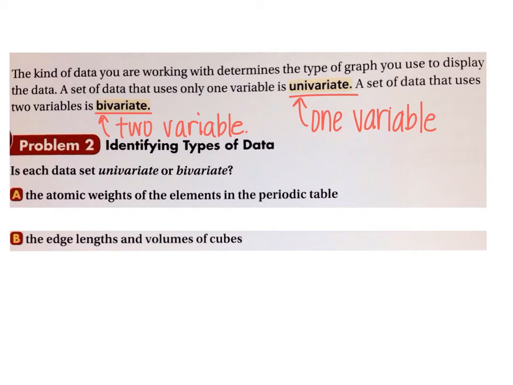Okay? So set A, the atomic weights of the elements in the periodic table. What are they measuring? The atomic weights. The rest of it's just explaining the atomic weights. So that one is univariate. And what is the variable? Atomic weights.